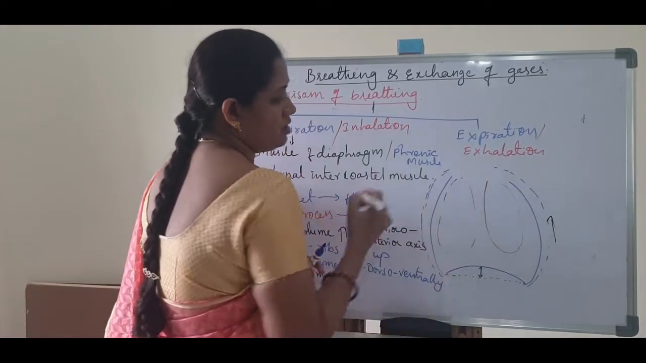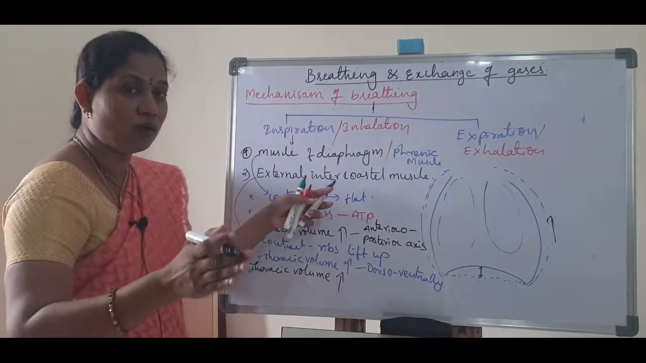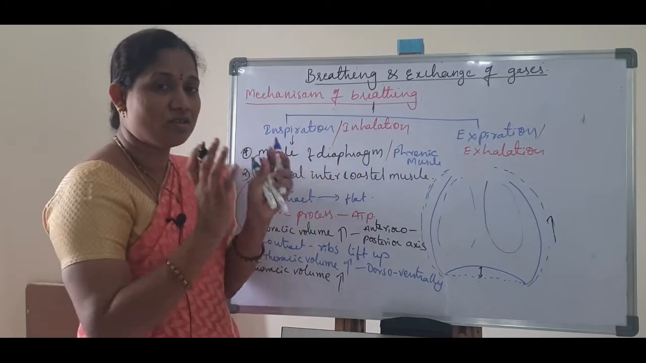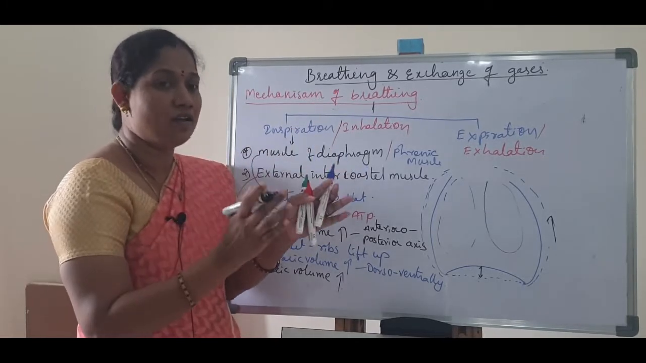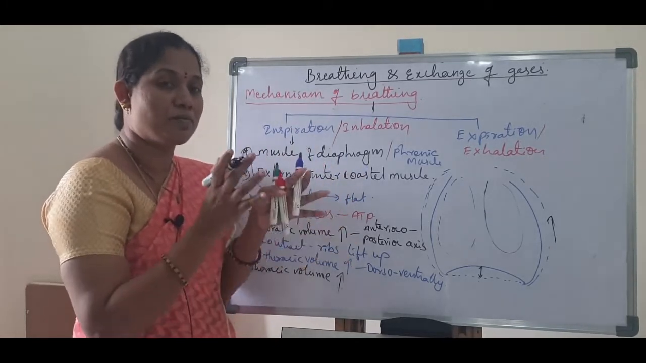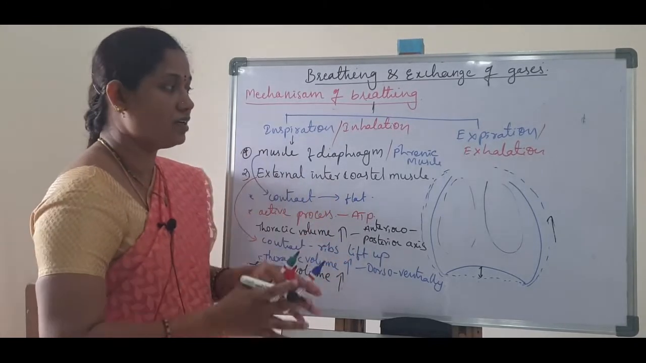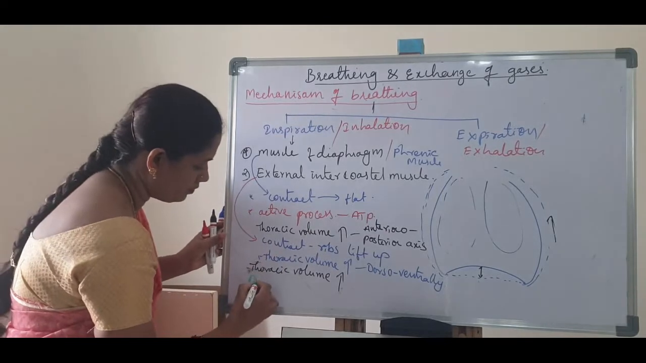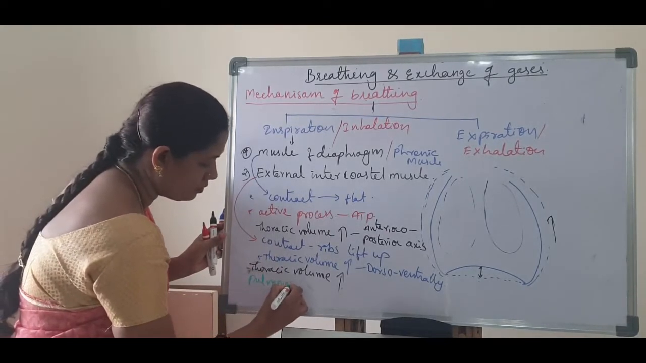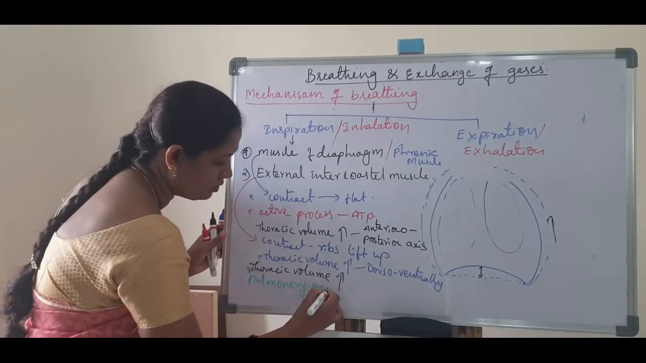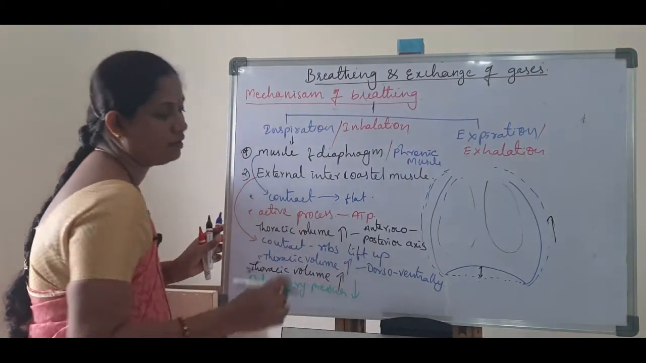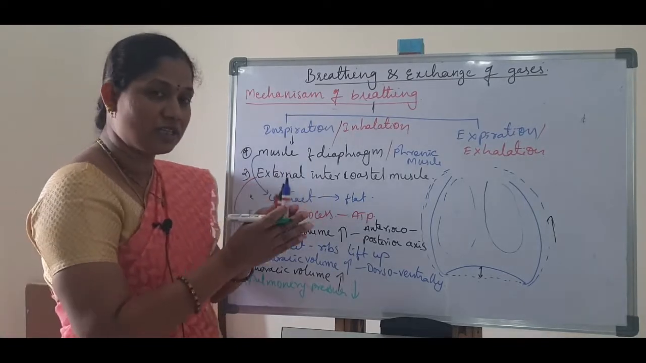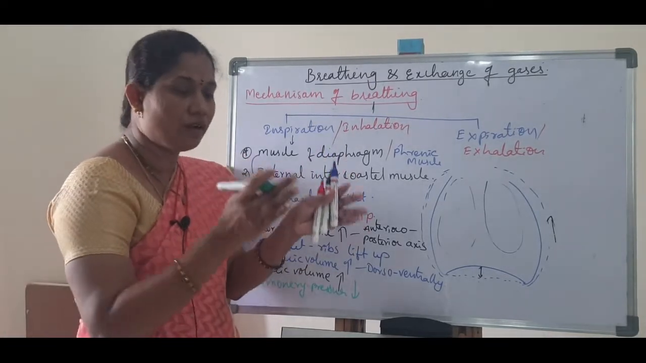The lungs are present here. So whenever the thoracic chamber or thoracic volume is increased, in the thoracic chamber the lungs are present, so in the lungs the pressure is decreased. That is called pulmonary pressure. Pulmonary pressure is decreased. Thoracic volume is increased, pulmonary pressure decreased.